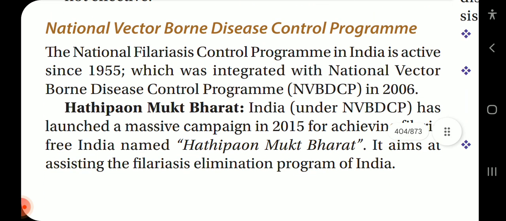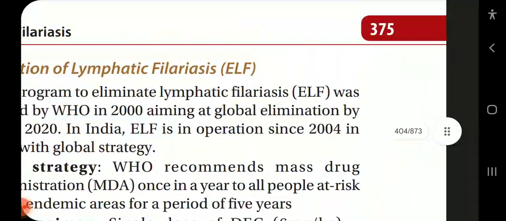National Vector-Borne Disease Control Program. The National Filariasis Control Program in India is active since 1955, which was integrated with National Vector-Borne Disease Control Program (NVBDCP) in 2006. Hathi Pav Mukt Bharat. India under NVBDCP has launched a massive campaign in 2015 for achieving filaria-free India named Hathi Pav Mukt Bharat. It aims at assisting the filariasis elimination program of India.